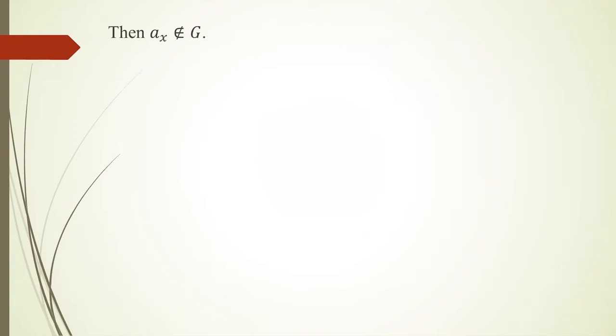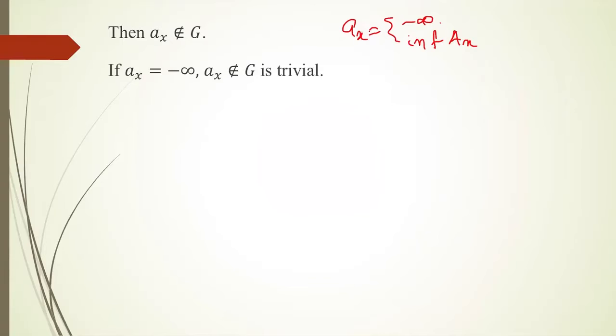Now I claim that a_x is not an element of G. We have defined a_x as minus infinity if capital A_x is not bounded below, and equal to infimum of capital A_x if capital A_x is bounded below. If a_x is equal to minus infinity, that means capital A_x is not bounded below, then certainly minus infinity is not an element of G, means a_x is not an element of G, and it is trivial.